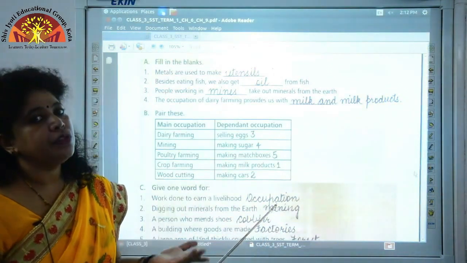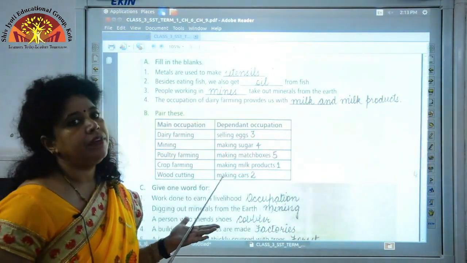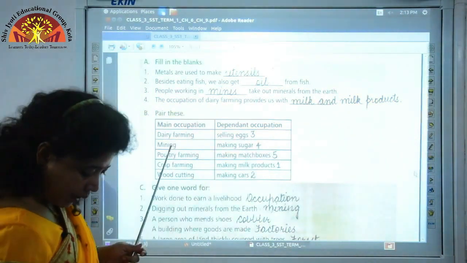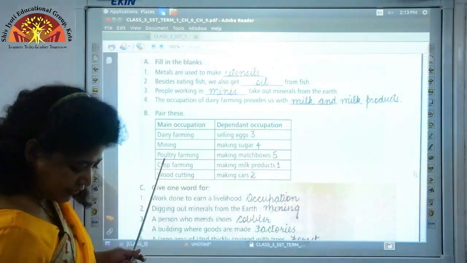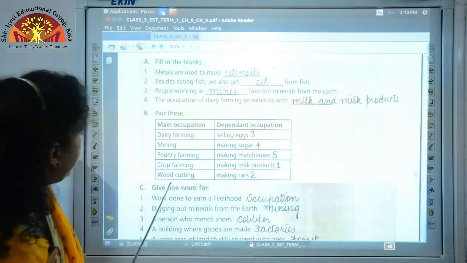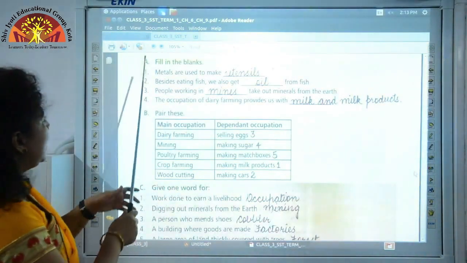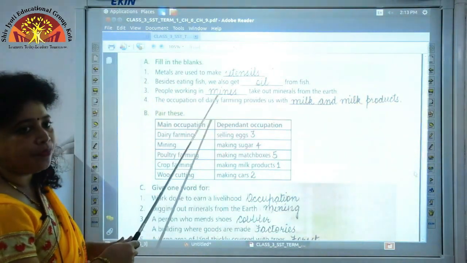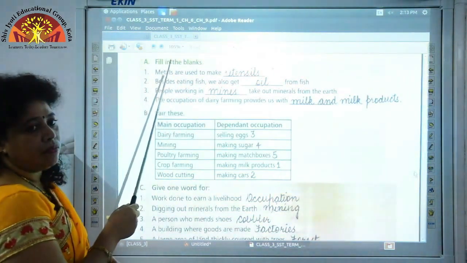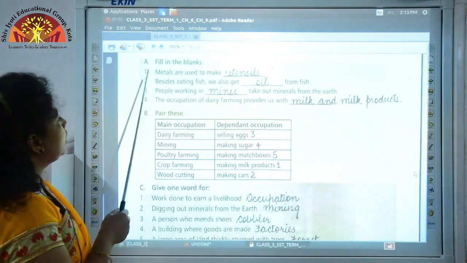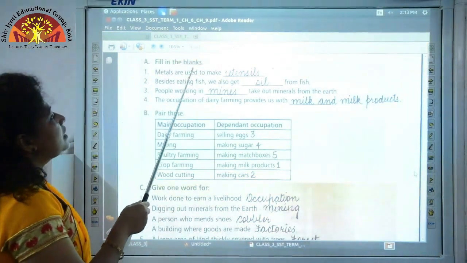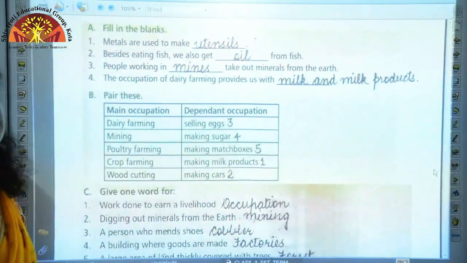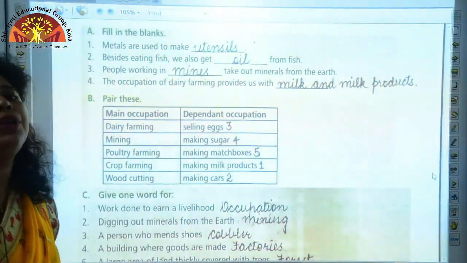We shall now proceed to the bookwork and copy work of chapter 9, our occupations. For this I want you to take your book page 57. On page 57 you have A, fill in the blanks, and B, pair these. Let me start with question 1. Metals are used to make dash. Metals are used to make utensils, which is nothing but your bartan.